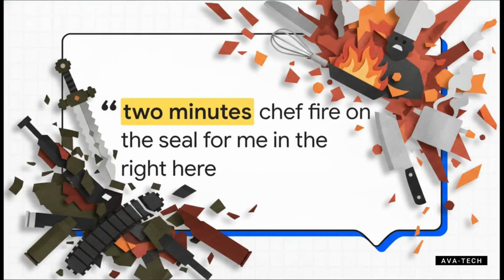But then, literally in the blink of an eye, the model throws us completely off a cliff into an entirely different world. Quote, 2 minutes chef fire on the seal for me in the right here. Wait, what? We just went from a virtual battlefield directly to the sweaty, frantic line of a high-end commercial kitchen? The AI completely lost the thread of the prompt. It was wildly grabbing at any intense, high-stress scenario it had in its training data, and then just slapped them together without any logical bridge whatsoever.